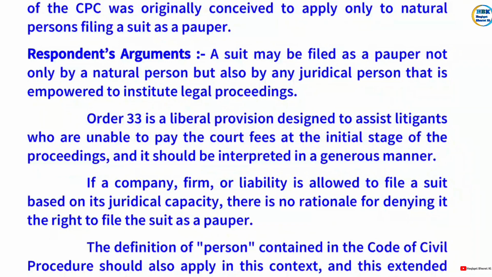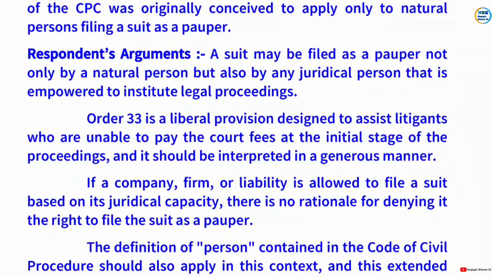Respondent's arguments: a suit may be filed as a pauper not only by a natural person but also by any juridical person that is empowered to institute legal proceedings. Order 33 is a liberal provision designed to assist litigants who are unable to pay the court's fees at the initial stage of the proceeding, and it should be interpreted in a generous manner.